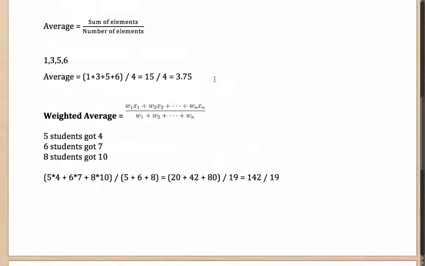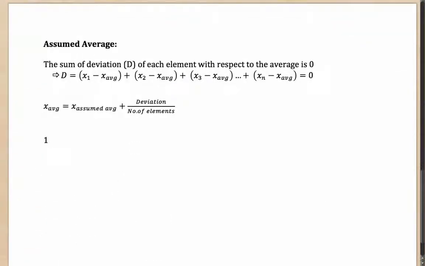The average was 3.75. Let me just note down here, 1, 3, 5, and 6 were the values, whereas my average was 3.75. Then the deviation of the first value 1, or rather 1 minus 3.75, was minus 2.75.